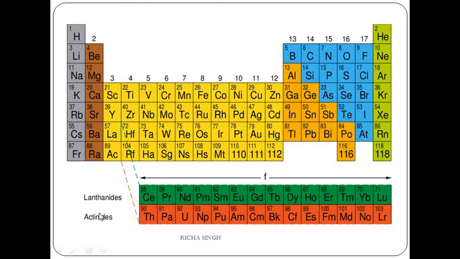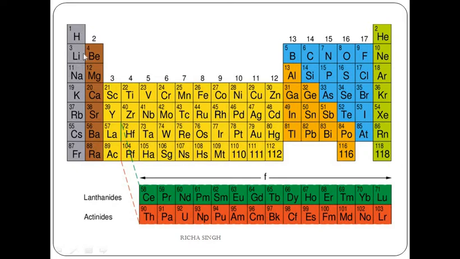So if you see this periodic table, you will find that all the elements are arranged in their increasing atomic number. So they have a fixed position in the periodic table, and each group has similar kinds of elements. Now this is your group 1.